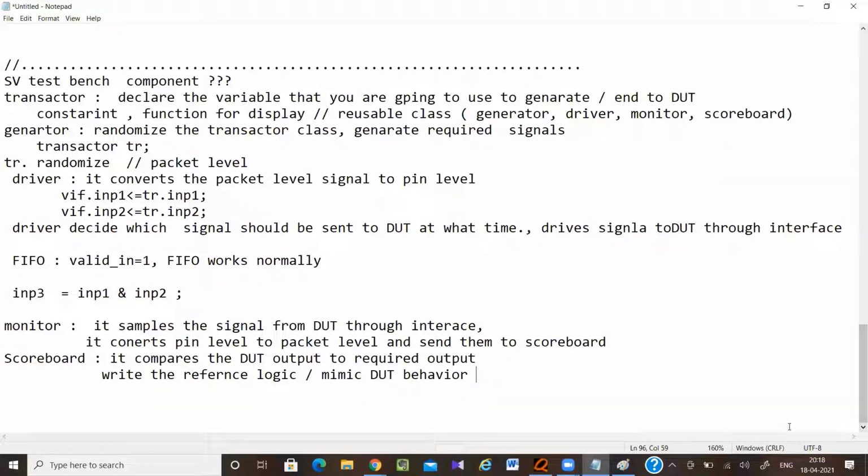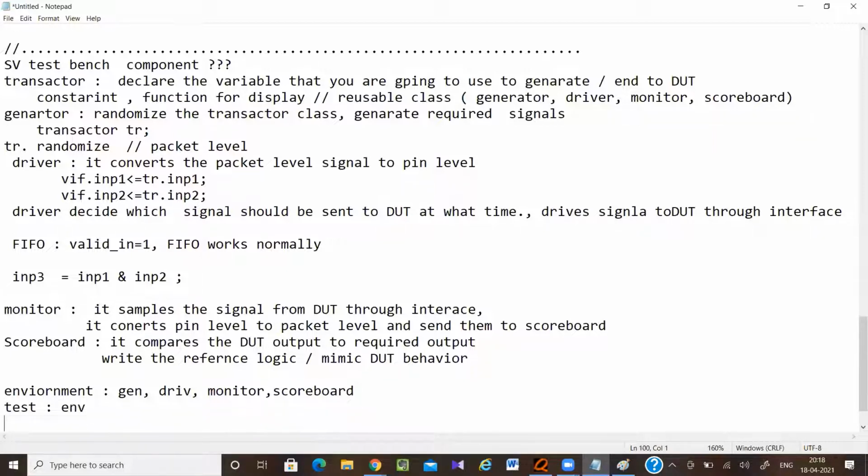Next is the environment. The environment simply contains the generator, driver, monitor, and scoreboard. Then you have the test. In the test, you are going to contain the environment. Then you have the top. In the top, you are going to instantiate the module and run the test. So here the question is, why do I need an environment? Without an environment, can't we do it? Okay, without an environment, we can do it. But this environment is again for reusable purpose.